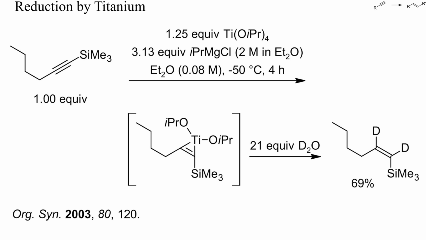Low-valent titanium intermediates react with alkynes to titanacyclopropenes. In this example, the required titanium intermediate was generated by reduction of titanium isopropoxide with a Grignard reagent. Electrophilic deuteration of the titanacyclopropene gave a cis-alkene without deallylation.